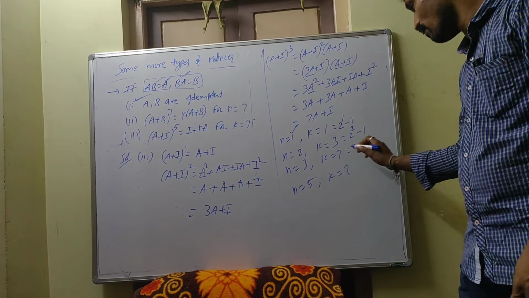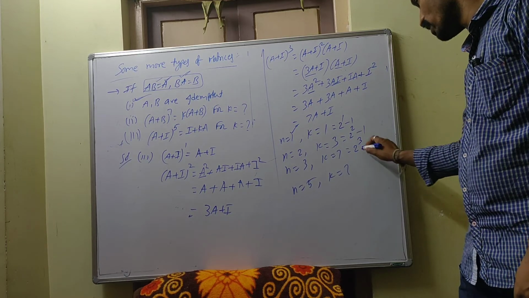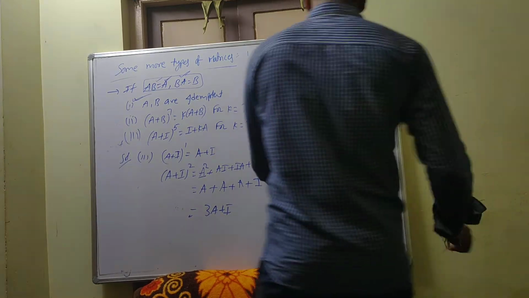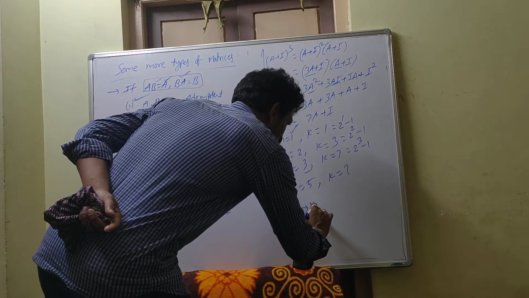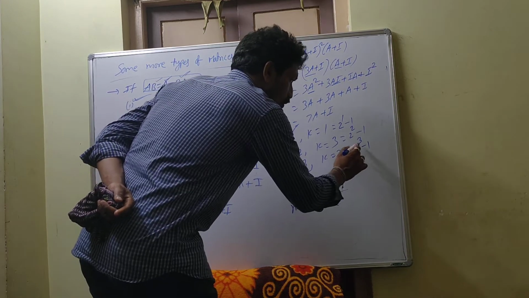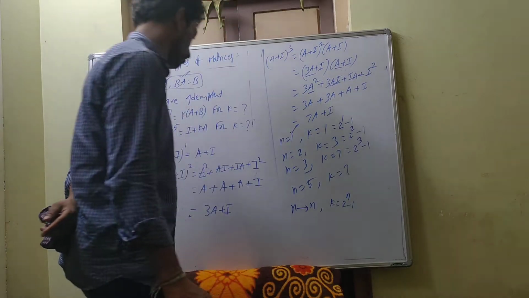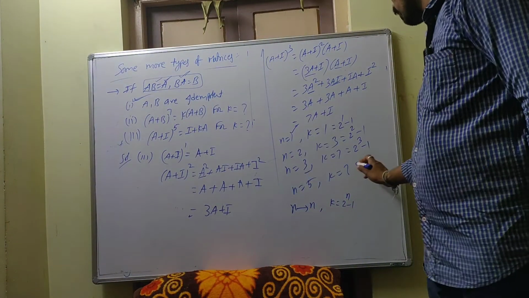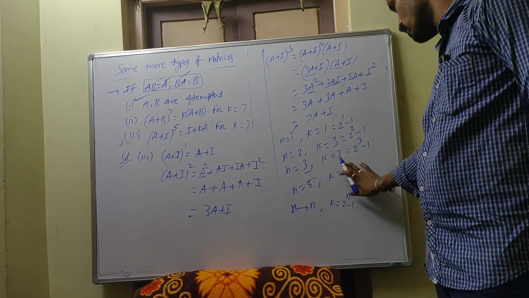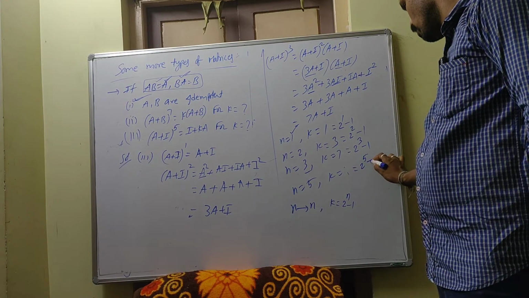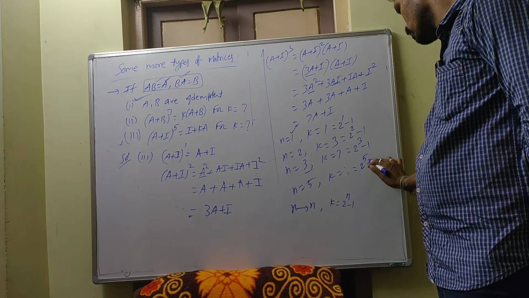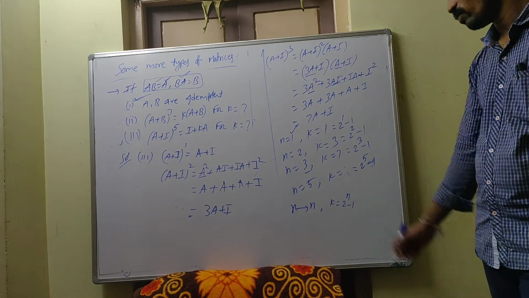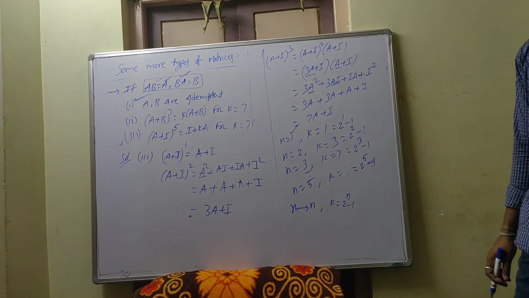See here, 7 means 2 cube minus 1, 8 minus 1, using this 3. See, if you take n as n, then what is the value of k? 2 power n minus 1. Okay. See, this is nothing but, here what can I write? k is equal to 2 power 5 minus 1, not in the power. 2 power 5 minus 1, 32 minus 1, 31. Okay.